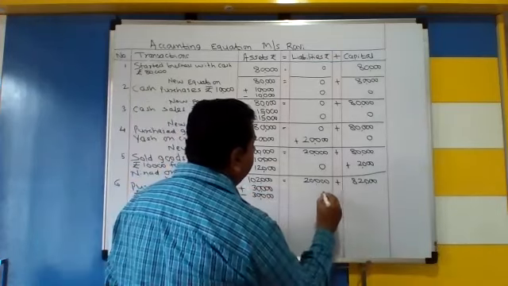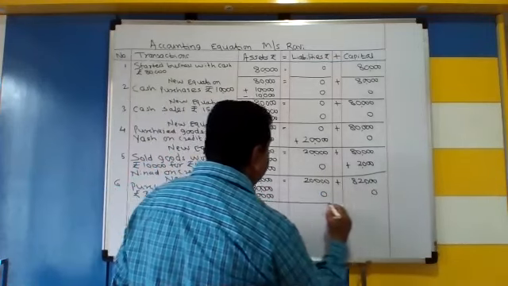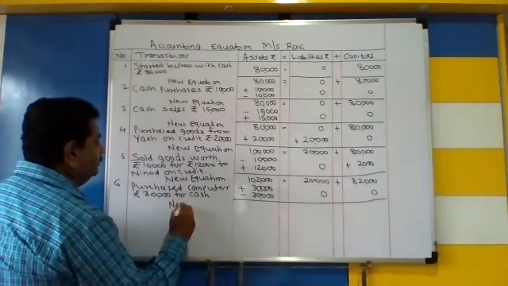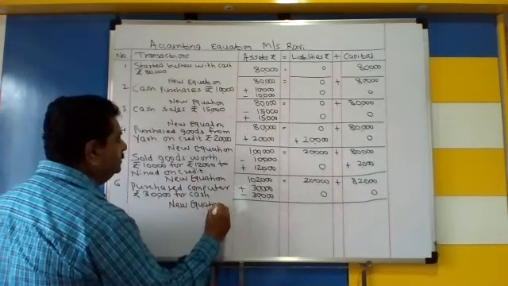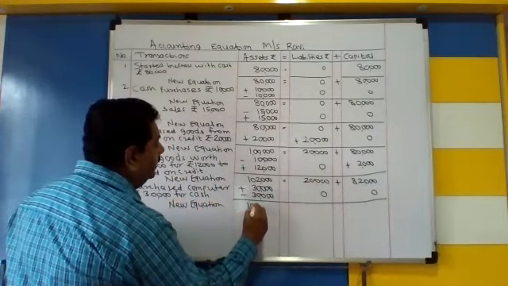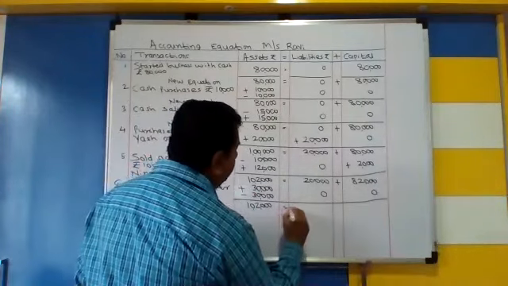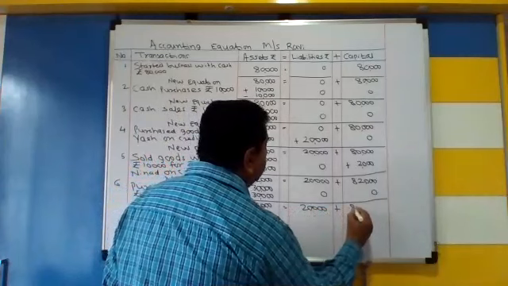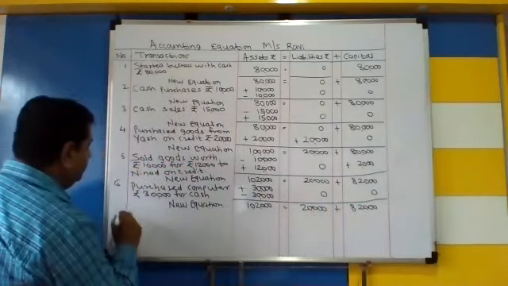No effect in the liability. No effect in the capital. So the new equation is now. New accounting equation is now 1 lakh 2,000 plus minus करके उतना ही आएगा is equal to 20,000 plus 82,000. Now number 7.